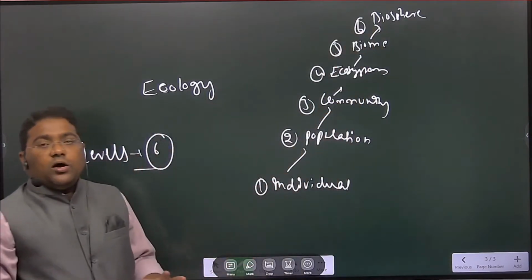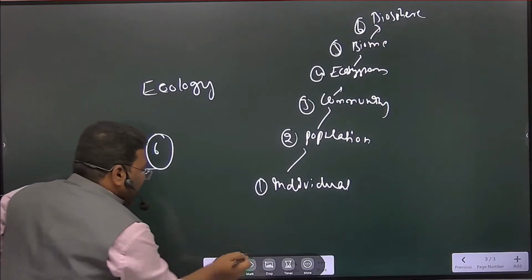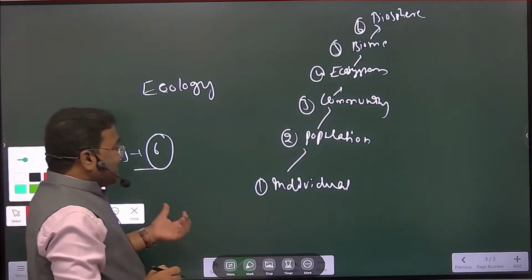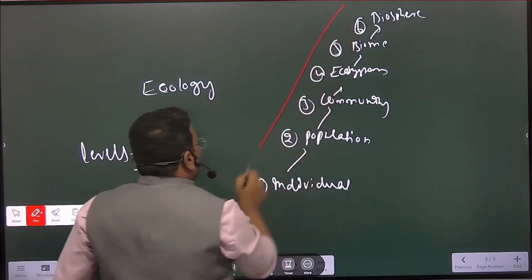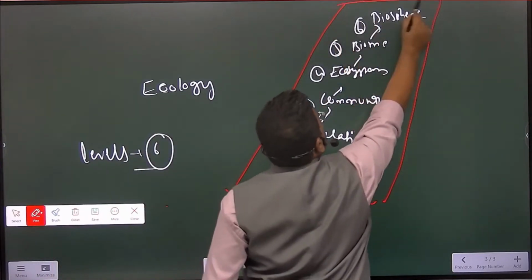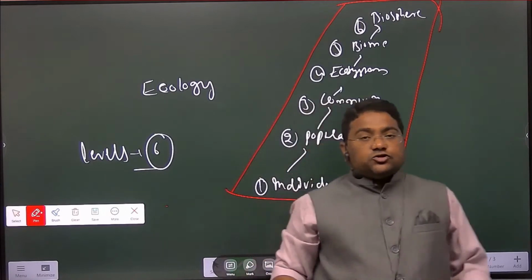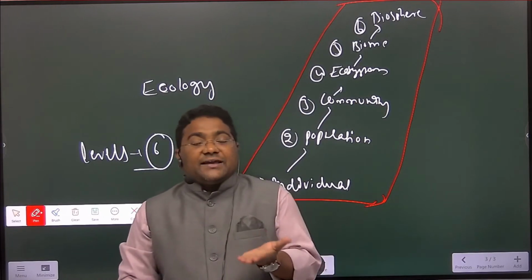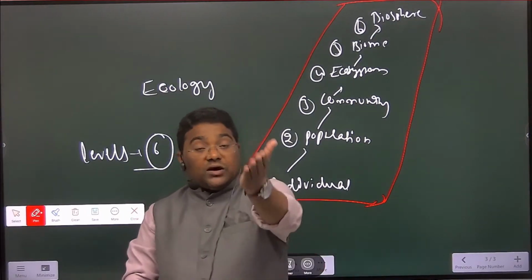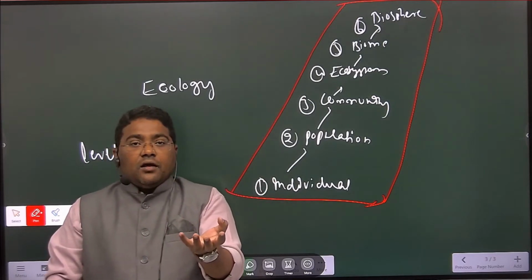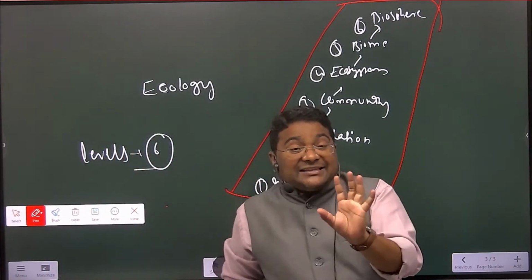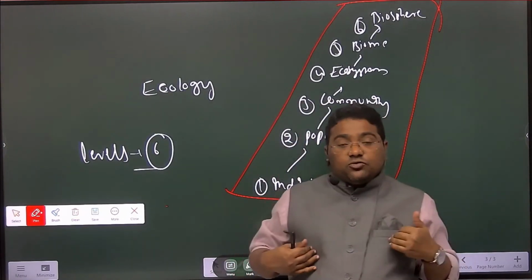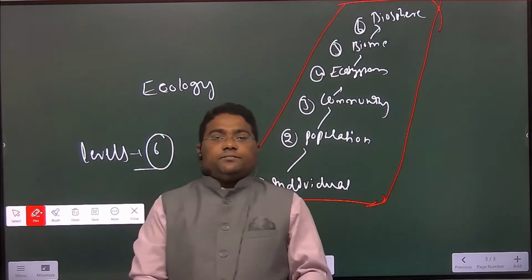This has come in prelims. Now, I will be explaining here each and everything. So, what is this organization? If you carefully observe these levels in ecology, as an individual, I am acting or working on my capacity. You are also working on your capability. And you are not depending on anyone as an individual. But for certain things, you have to depend on other things. But when you are functioning, you are acting as an individual.